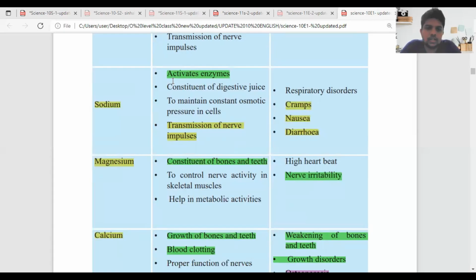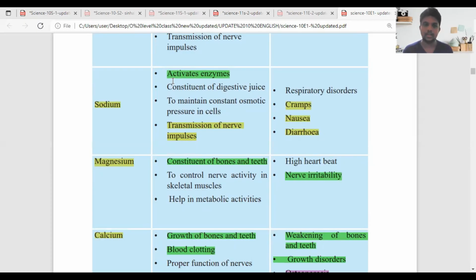When you come to sodium, it is very important to activate enzymes, because our enzymes need some sort of activation, and for that we need sodium. It is also important in digestive juice to maintain its constituents and functions, and to maintain the constant osmotic pressure. For the osmotic pressure, sodium and potassium ions are important to maintain the required level.